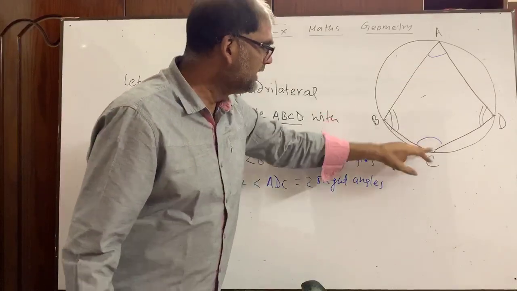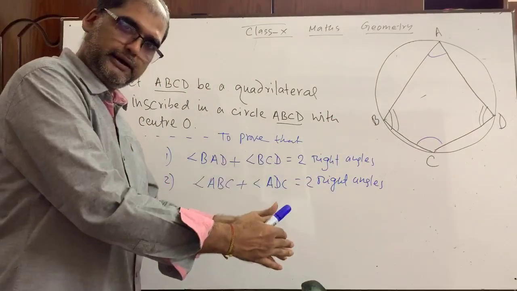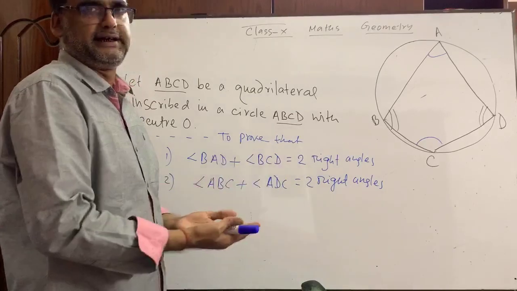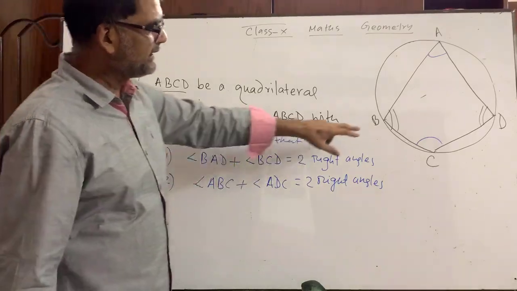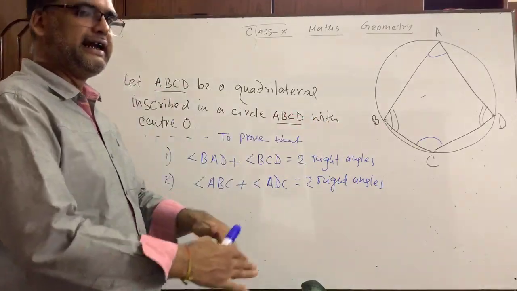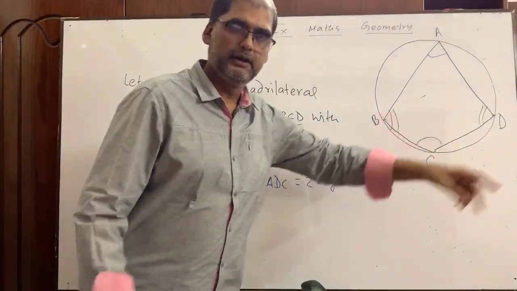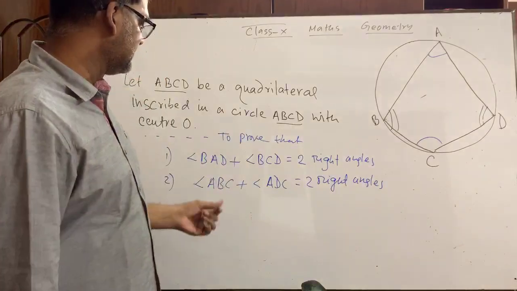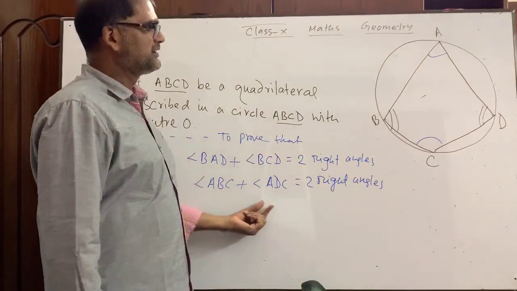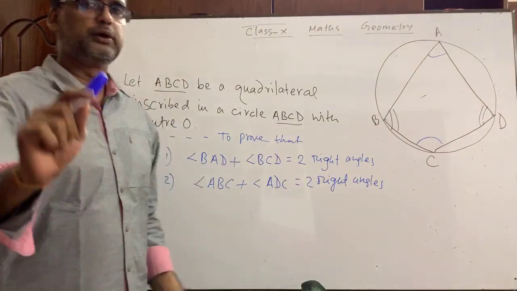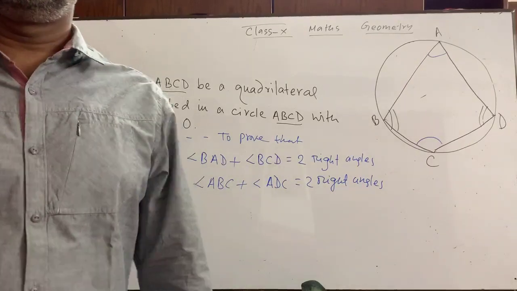Their sum will be two right angles, and we have to prove that. Similarly, if angle B is considered, its opposite angle is angle D. So angle B plus angle D, that is angle ABC plus angle ADC, is equal to two right angles. We have to prove that.